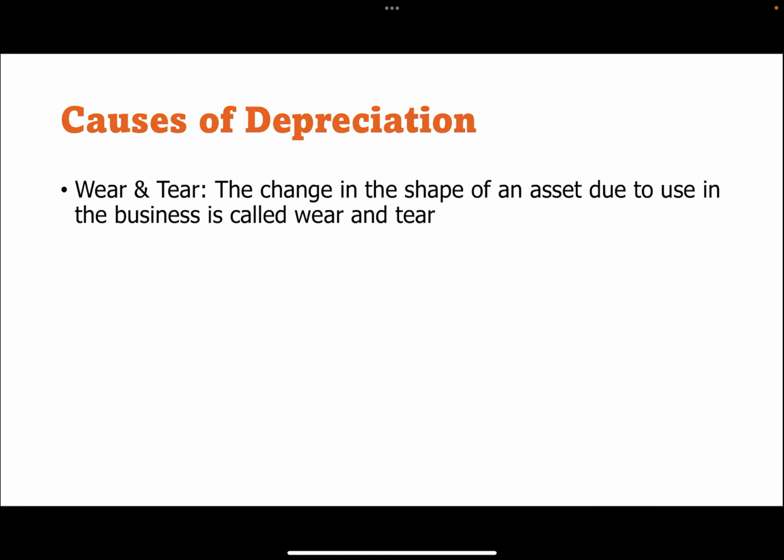So let us look at the causes of depreciation. The first one is wear and tear. The change in shape of an asset due to use in the business is called wear and tear. You can take the example of a car. It has wear and tear due to its use. That causes a decrease in value. And if you take any other machine, it has wear and tear. After each year, its value depreciates or reduces.